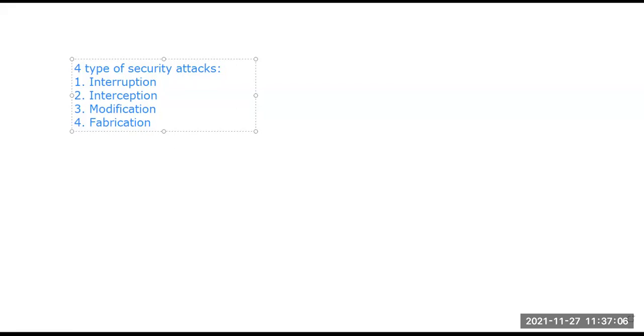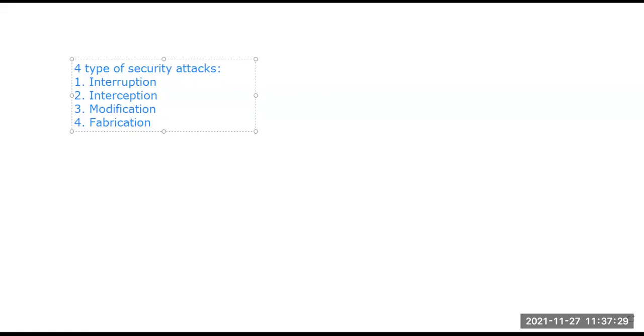So this interruption leads to the non-availability of a particular asset, a particular resource, that is the better term. This is a type of attack where the resource becomes unavailable.